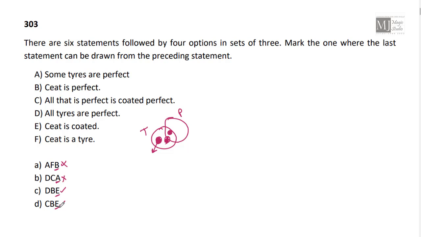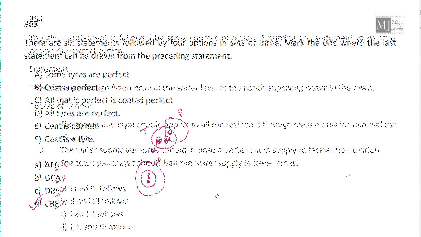Let's look at option D. All that is perfect is coated. Then we have B, C8 is perfect. C8 is inside this particular circle of perfect. Now, the third statement says C8 is coated. Yes, C8 is coated. Option D fits in.